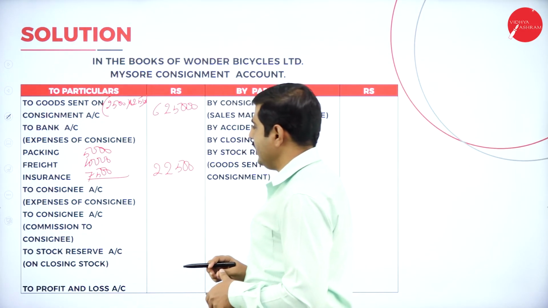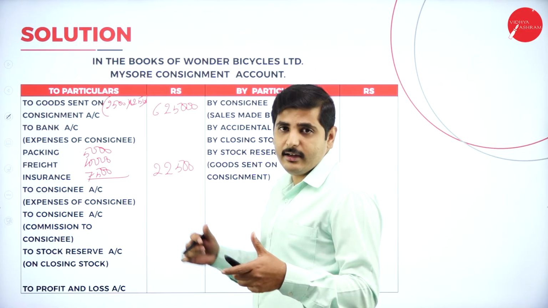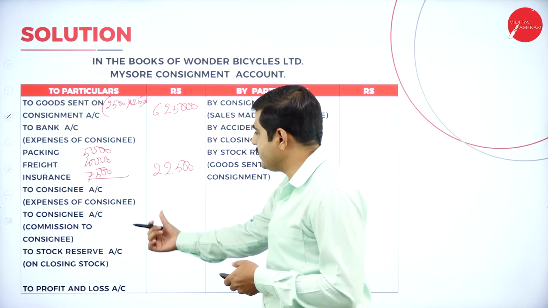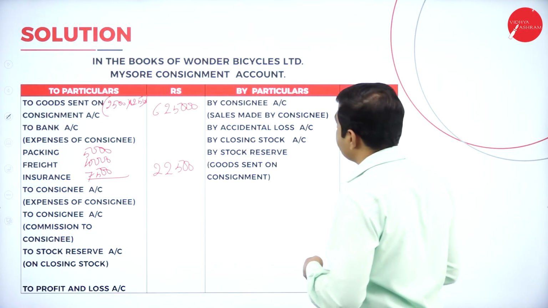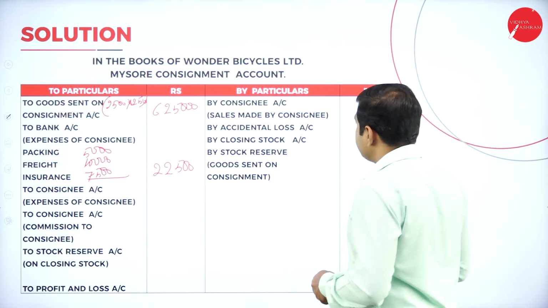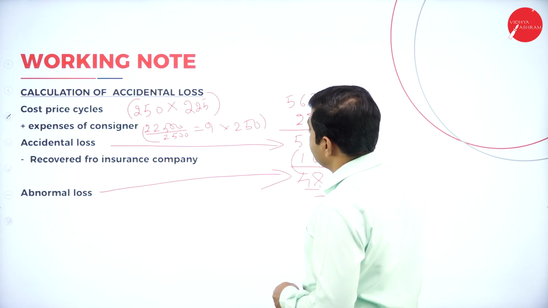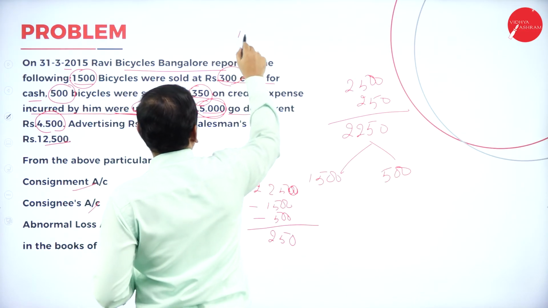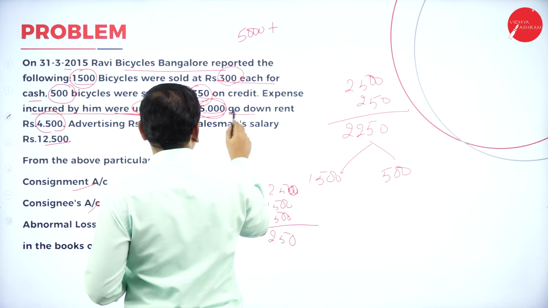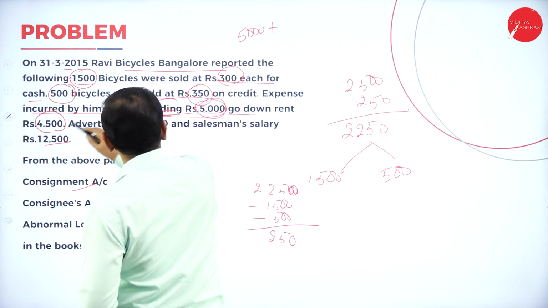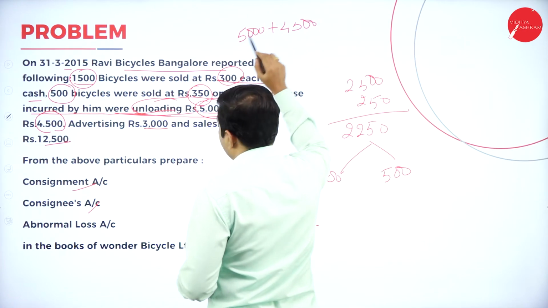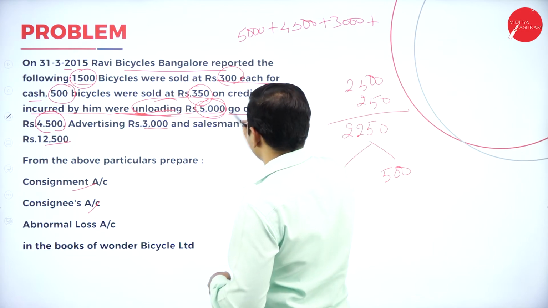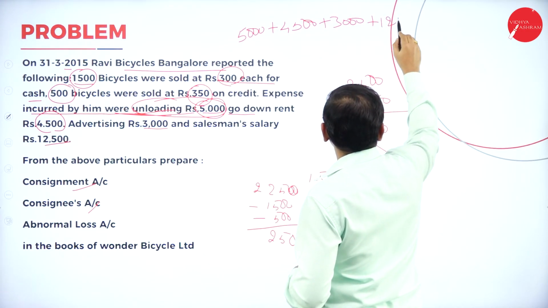Again, to consignee account, expenses made by consignee, here take both indirect and direct expenses. Both direct and indirect expenses we can consider here. So now let me add the expenses of consignee. See here, he has spent 5,000 rupees for godown, plus 5,000 rupees for unloading, plus godown 4,500, plus advertising 3,000, plus salesman's salary 12,500.